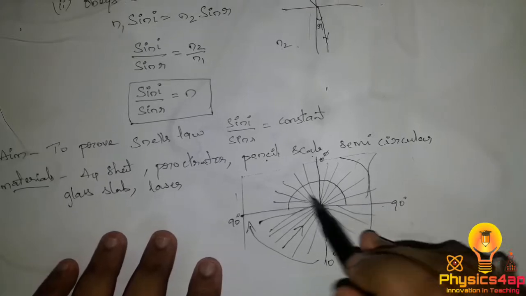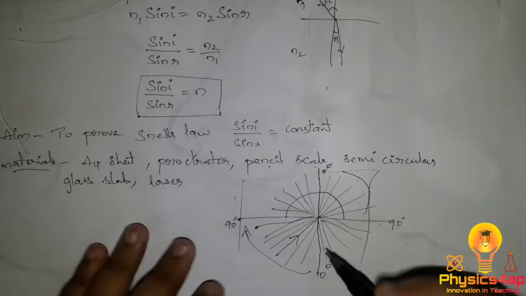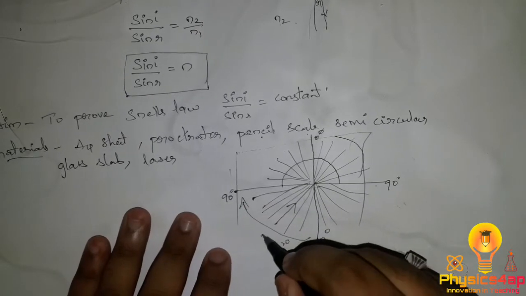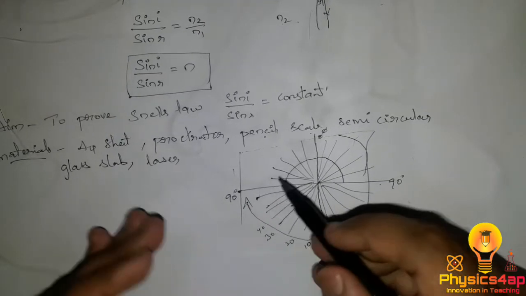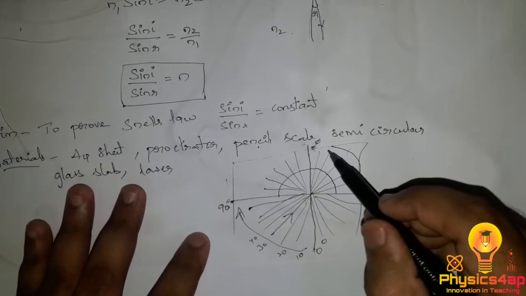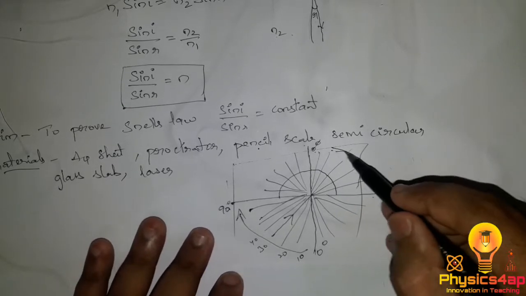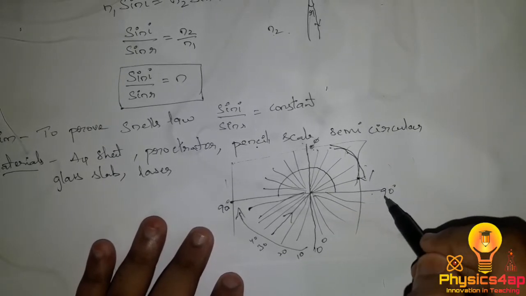We'll measure the angles with the help of a protractor, starting from 0, 10, 20, 30, 40, 50, 60, 70, and so on up to 90. And here also, starting from 0 degrees, we'll mark 10, 20, 30, 40, coming in a clockwise direction up to 90.